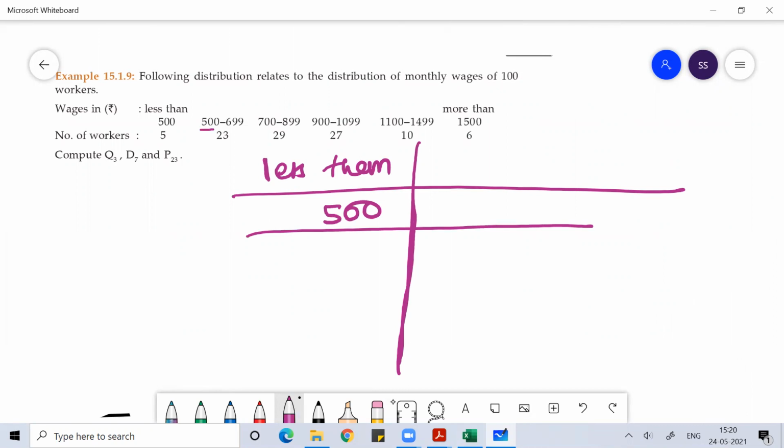This is normal data only, class intervals and frequencies are given. So I thought less than and then I got confused.